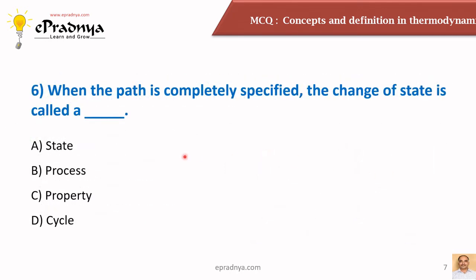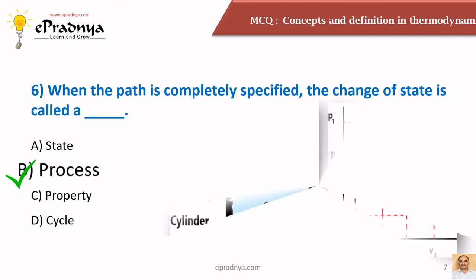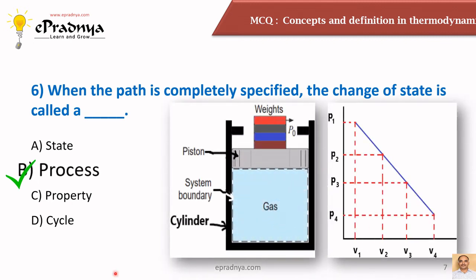The next MCQ is based on a similar concept. We'll elaborate that. The question is, when a path is completely specified, the change of state is called, and the answer is process. You can see in this diagram a container. In that container, a gas is placed. A piston is placed on which some weights are put. Initially, when all the weights are placed, the pressure is P1 and the volume is V1. Pressure is maximum and the volume is minimum.